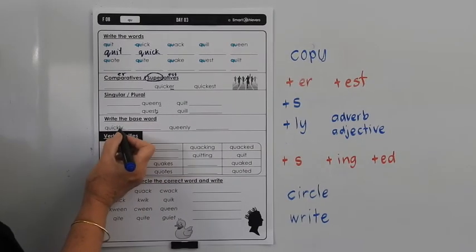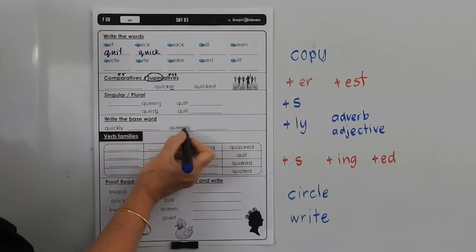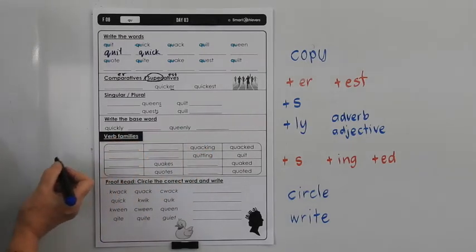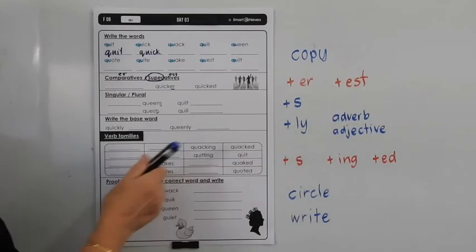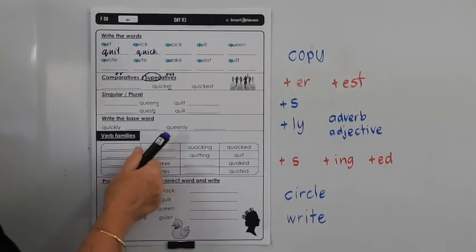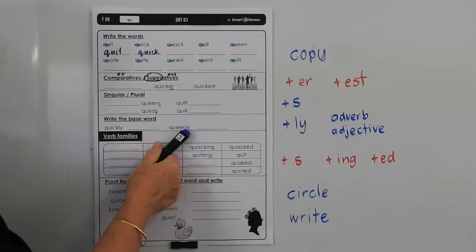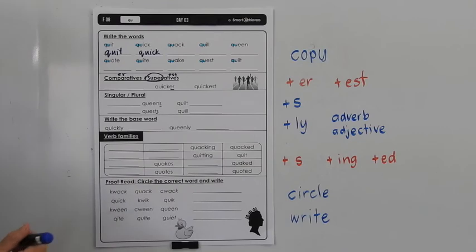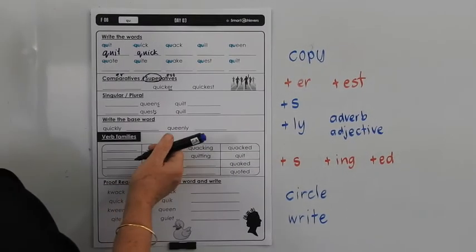Write the base word. So the base word from quickly would be quick, queenly would be queen. Usually when we see ly on the end of a word, it's forming an adverb. So you might say, he runs quickly to the shop. Queenly here though is not an adverb, it's an adjective. It's describing someone. So you might say, the princess needed to be more queenly in her appearance.